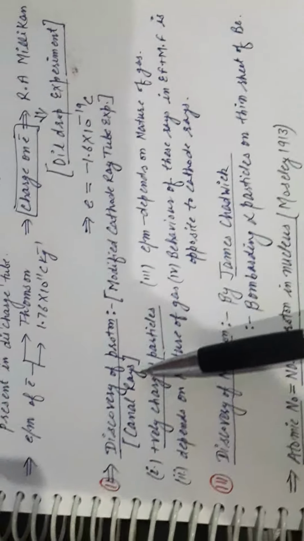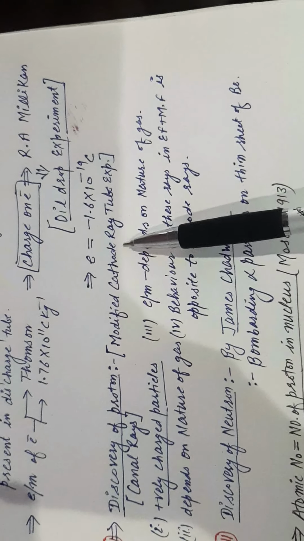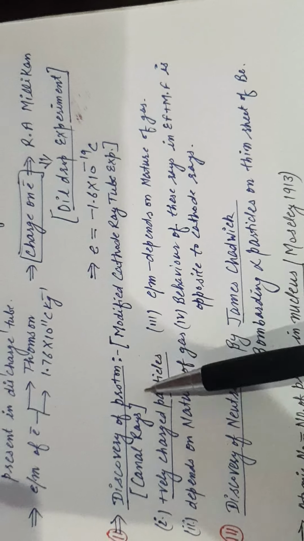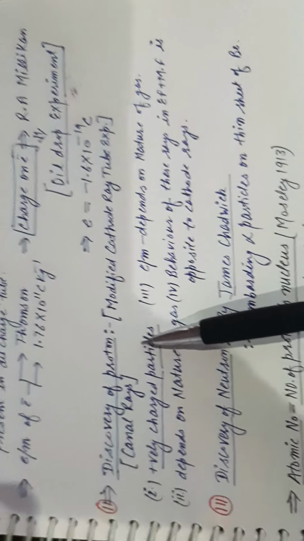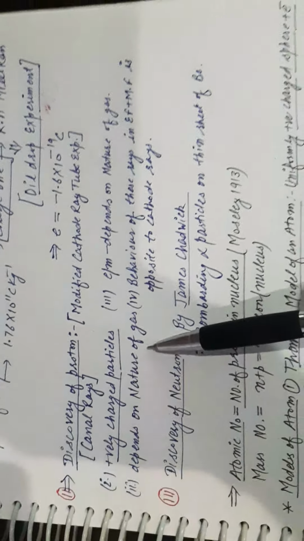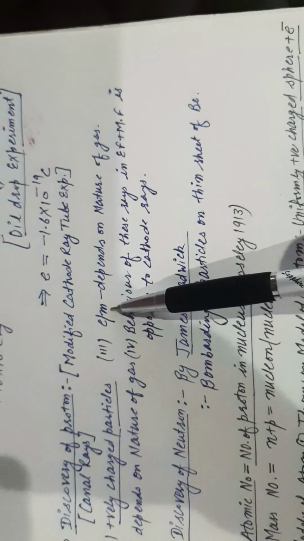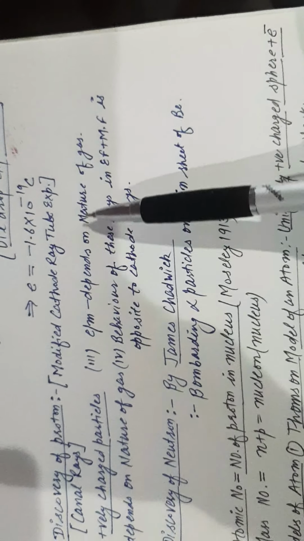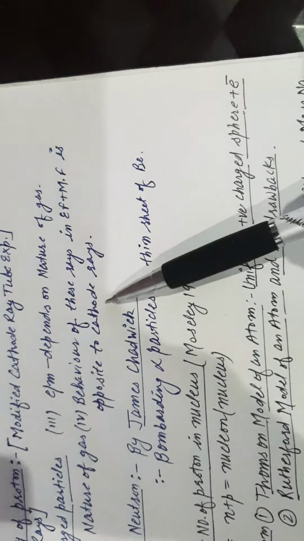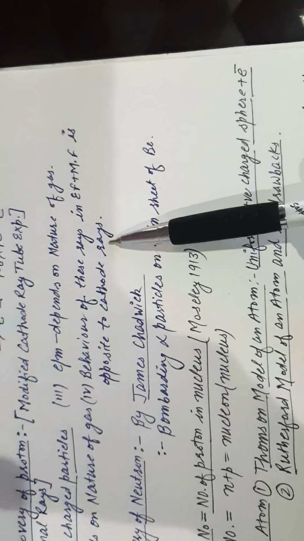Next, the discovery of proton by the help of the experiment known as the modified cathode ray tube experiment. Proton rays are similar to canal rays. They are positively charged particles. They depend on the nature of gas and nature of substance. Charge to mass ratio also depends on the nature of gas. Behavior of these rays in electric field and magnetic field is opposite to cathode rays because these rays have opposite charge.